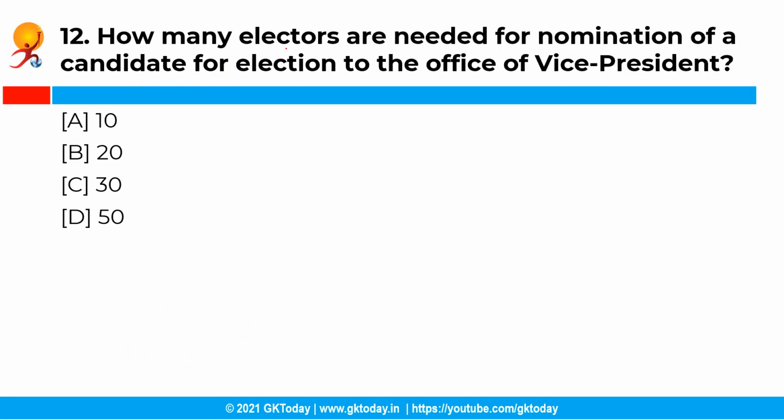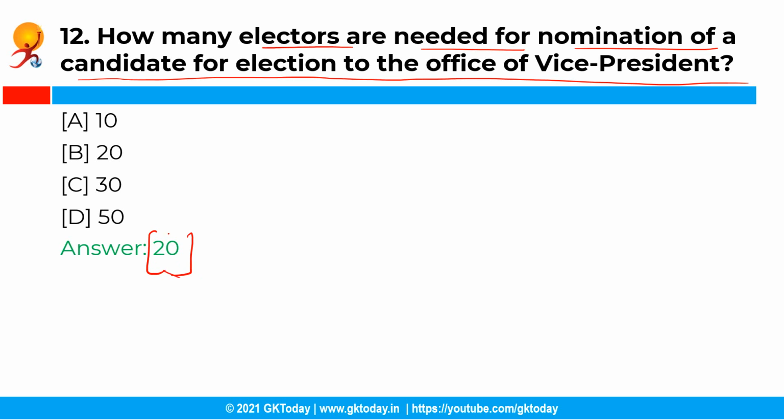Now the next question is, how many electors are needed for nomination of a candidate for election to the office of vice president? Now you have the following options, and the correct answer is option B, that is 20. So the nomination of a candidate for election to the office of vice president must be subscribed by at least 20 electors as proposers and 20 electors as seconders according to the Constitution of India.